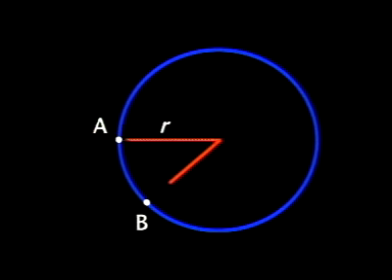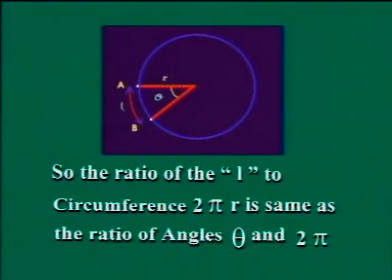Now let's see what is the relation between the arc length and radian measure of angle. This is a circle we are having. Then this point is A and this point will be B. So this is your arc which you have considered. Let's suppose this is the radian measure of angle theta. That is your L, the length of the arc. So if we want to find the relation, then the ratio of all the corresponding sides must be equal.